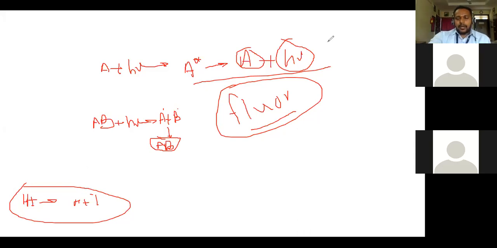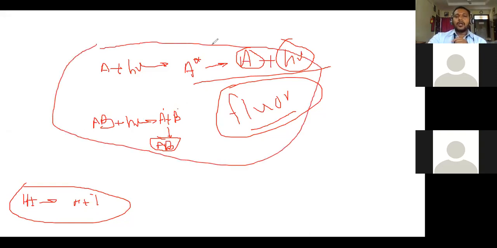Also, some factors are responsible for low quantum yield. There are 4 factors that influence the quantum yield of a reaction. The first factor is temperature. The second factor is the wavelength of light that is used. The third factor is the intensity of light. And the fourth factor is the presence of inert gas. Keep in mind, if inert gases are present, that is also responsible for low quantum yield.